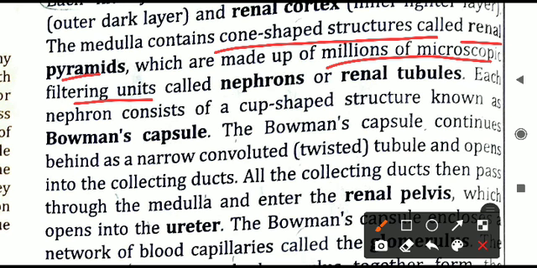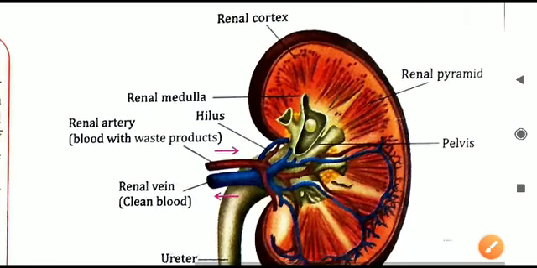Kidney is doing what? Filtration. So these filtering units are present in the medulla only. These are renal pyramids. And the pyramids contain the filtration units called nephrons. Nephrons are also called renal tubules. These nephrons we will see here in this diagram.